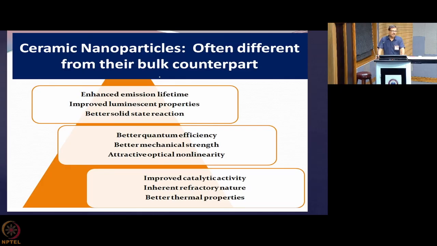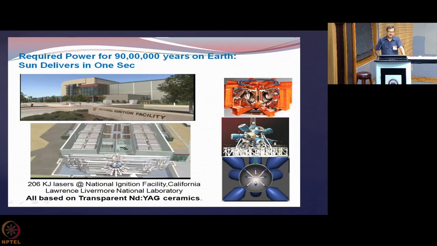But how to get the ceramic nanoparticles? Because they have very high temperatures. There are chemical routes, wet chemical routes through which you can generate that, but you cannot extend those processes for every material, and the control over the size distribution and the properties may be much better when you are going for these plasma processes.